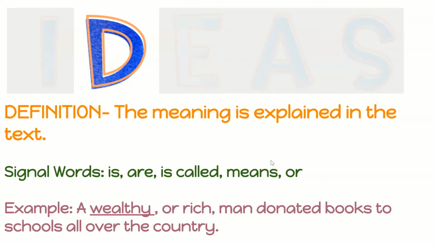A wealthy, or rich, man donated books to schools all over the country. At first, I don't know what wealthy means. But then I see the signal word or inside of a comma hug. That must mean a definition's right there. Rich must mean the same as wealthy. That makes so much more sense. A wealthy man who is rich and has a lot of money can donate books all over.